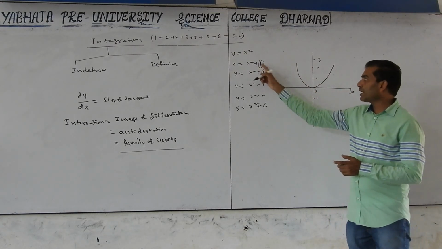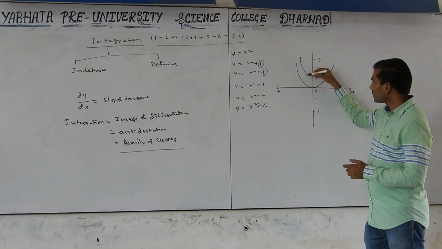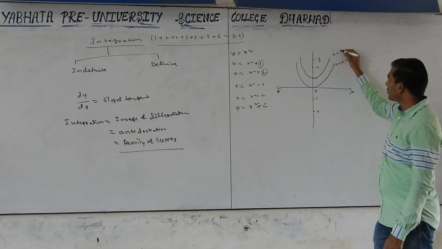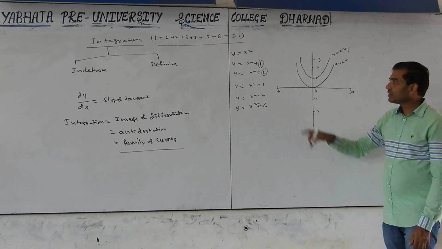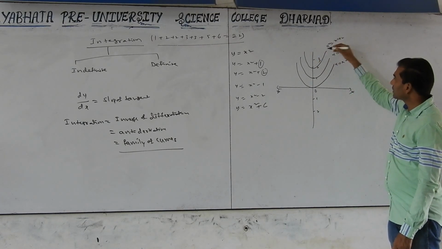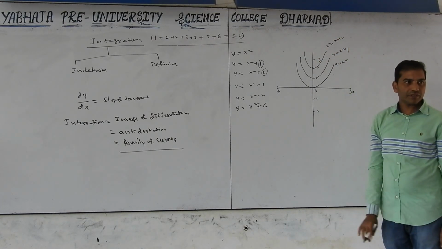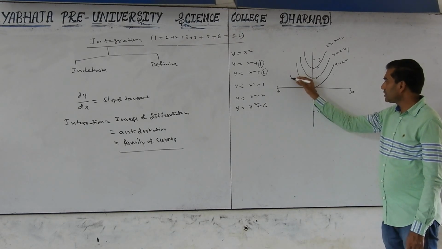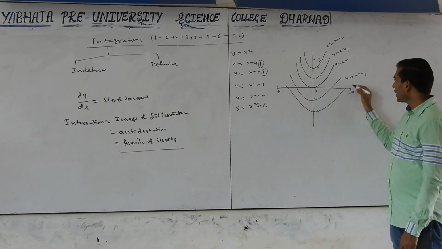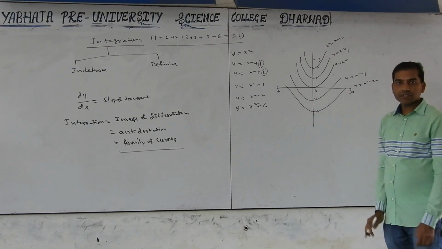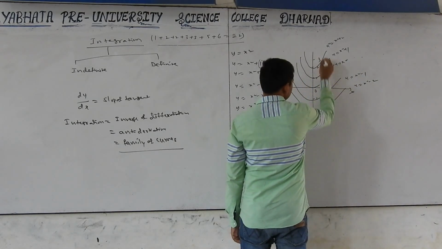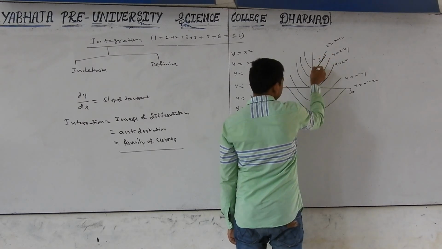Y equal to x square plus 1 is a parabola passing through the point 0, 1. This is y equal to x square, this is y equal to x square plus 1. What about y equal to x square plus 2? Like this, x square plus 3, infinite curves. And x square minus 1 is this, y equal to x square minus 2. Take any point here and draw a tangent here. If you draw a tangent here, this tangent.